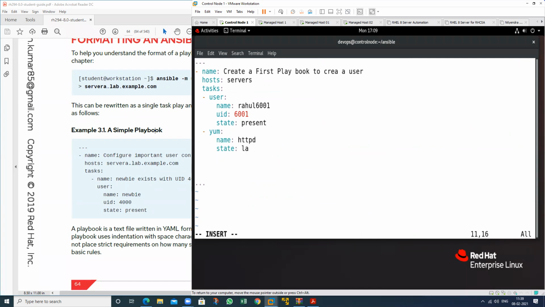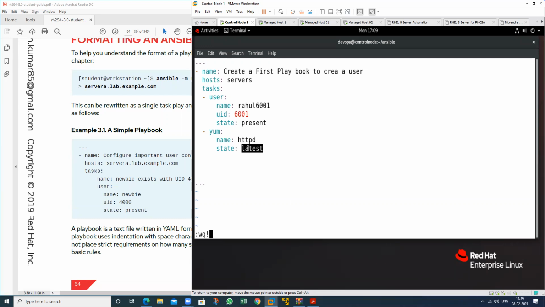and you can type latest also. Latest just works as update. If there is no package, it will install. If the package is available and we have a newer package also, it will update that particular package. Means if it was present, it will work just like the install command, present command also, and if the latest package is present in that particular repo, then it will install the latest package. So it will just work as an update command also.